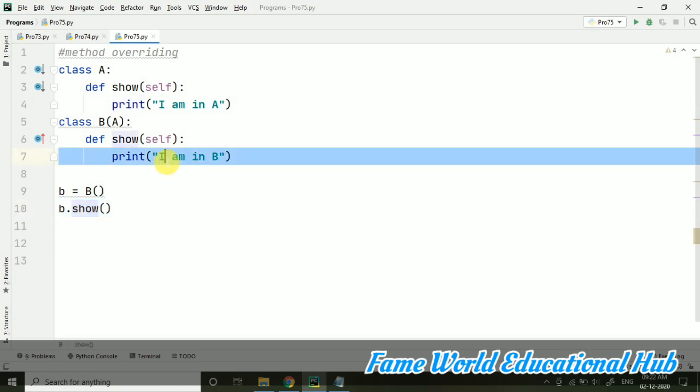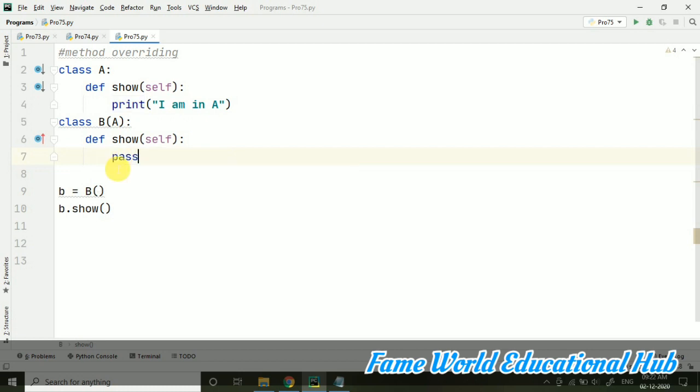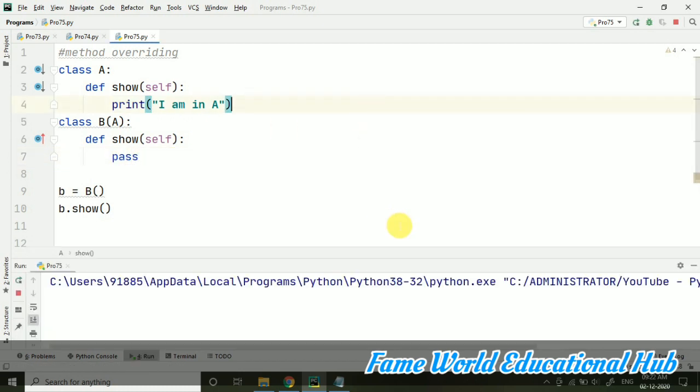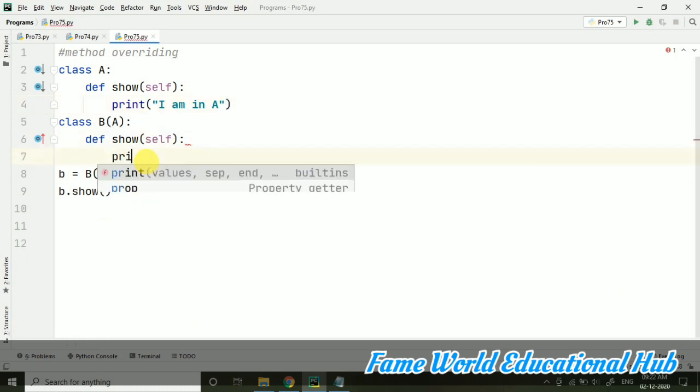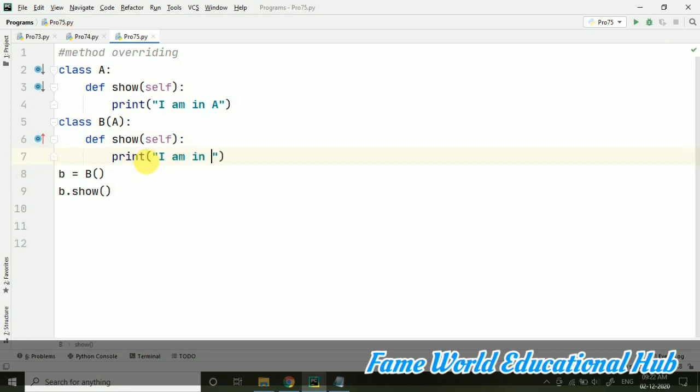But if it was not having the values, it would not be possible for it to give its own values.